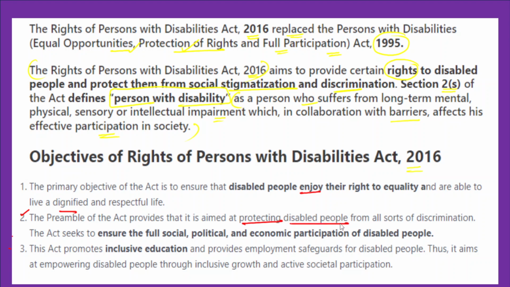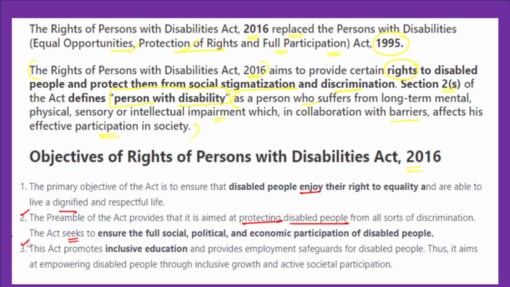Since they are subjected to discrimination in society, this particular legislation and the preamble talk about protection of these individuals from discrimination. So thirdly, the act also seeks to ensure full social, economic, and political participation of the disabled people, so they can live a dignified life away from derogatory, poor living standards.